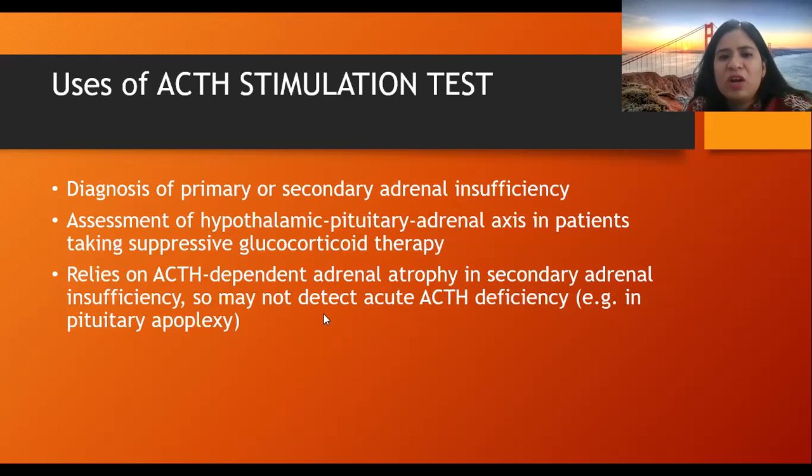So it may not detect the acute ACTH deficiency. If there is some kind of acute ACTH deficiency happening, it will not be detected, as in pituitary apoplexy, in which there is some kind of infarction in the pituitary. In this also there will be decreased ACTH, but adrenal atrophy will not be present in that. Right?